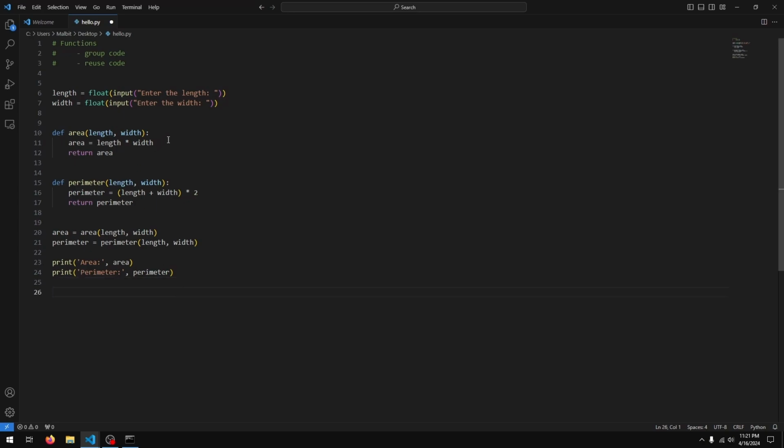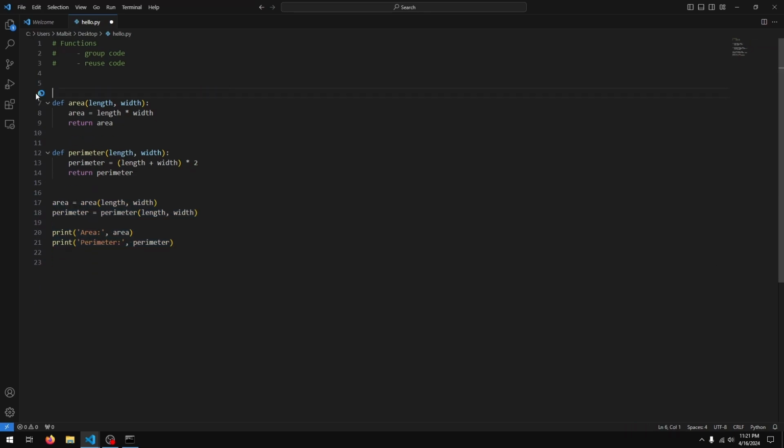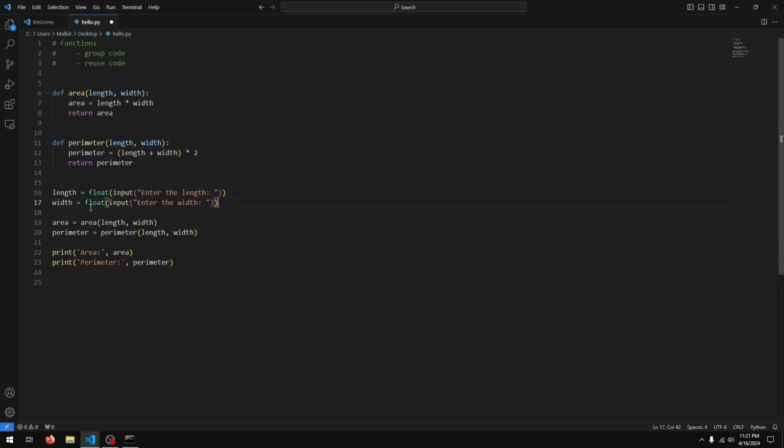A few notes and improvements. Firstly, I like to keep my functions in one place and my code that does the actual work, so this and this, in one place. So what I'll normally do is have the functions at the top of the file, and I'll just move the working code to the bottom of the file together so that it's easier to find and work with.